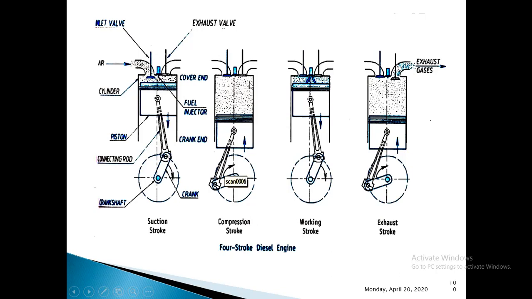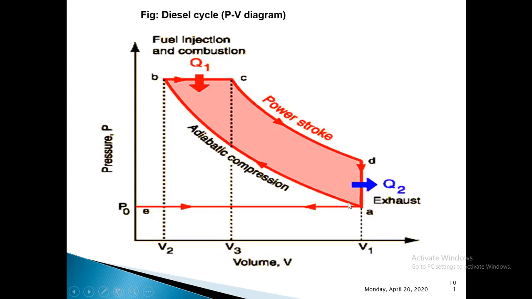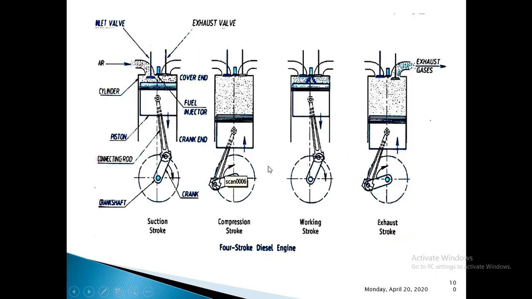This completes the compression stroke, and it is represented by the curve AB on the PV diagram. You can see the direction of the arrow here. When the compression is about to finish, next we need to write constant pressure heat addition in this case of diesel engine.